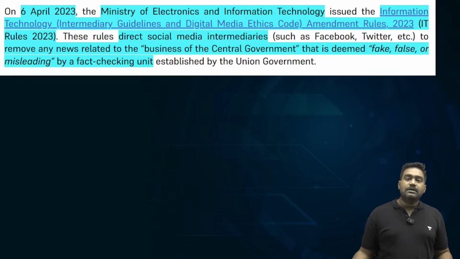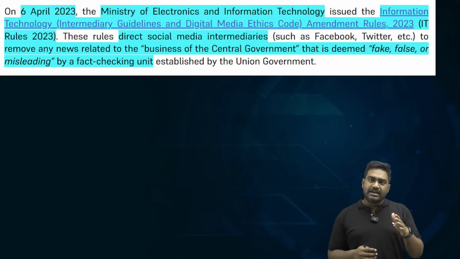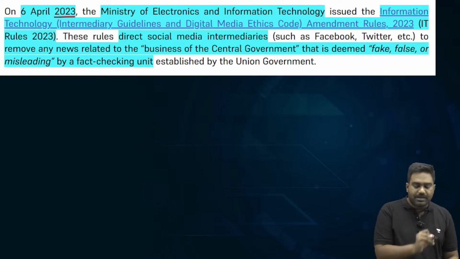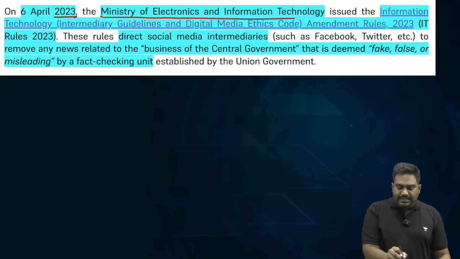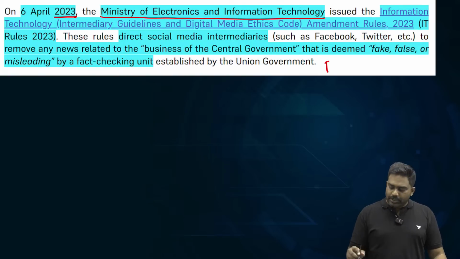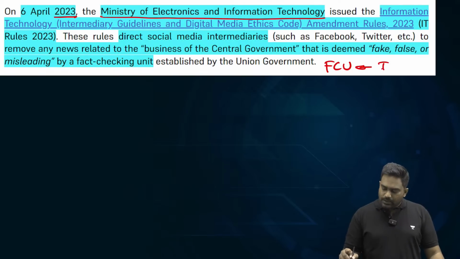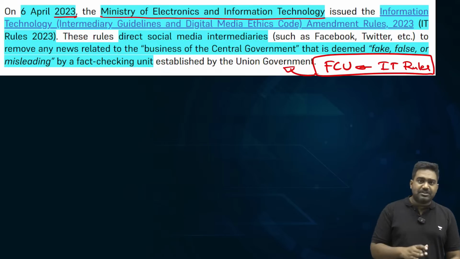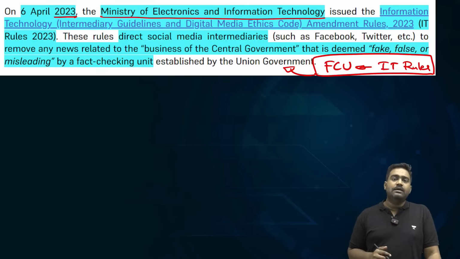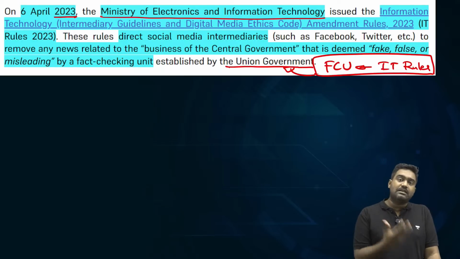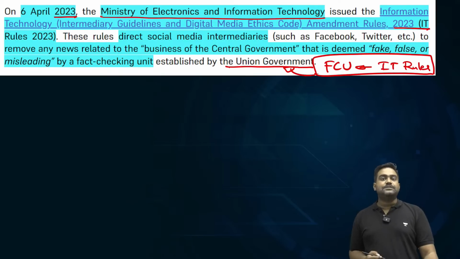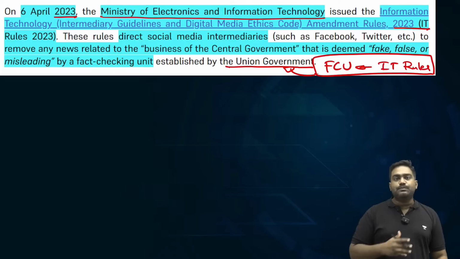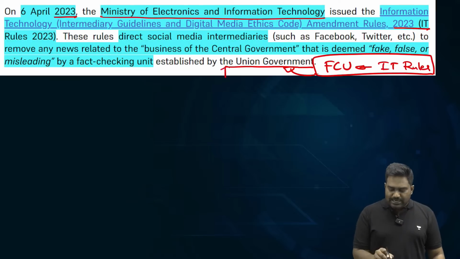These concerns came up. So, to address this, the government amended the IT rules again last year in 2023, and the Ministry of Electronics and IT proposed the establishment of a dedicated fact check unit which would have a legal status under the IT rules. Apart from the existing fact check unit which is within the PIB, the central government proposed that we will set up another fact check unit, and for that purpose IT rules were amended last year, and this is where the current case begins.